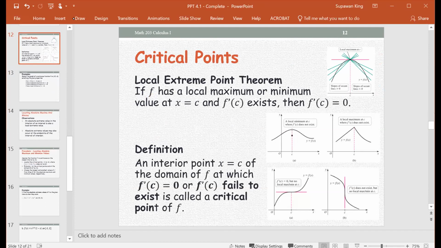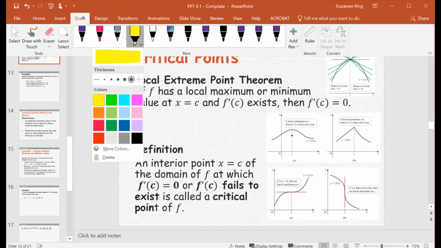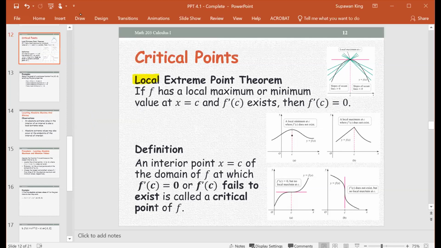The following part of the extreme value theorem. Talking about the extreme, right? Extreme, change to the yellow. This time local. Local means no left and no right end. Local extreme. Extreme means either max or min. This theorem says if f has a local max, local min, or in the graphical way where the graph turns in